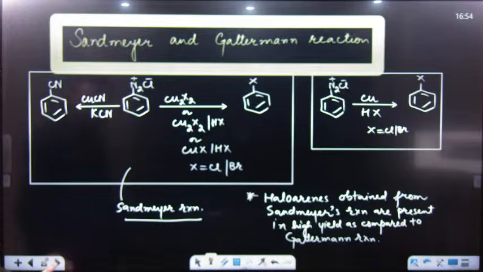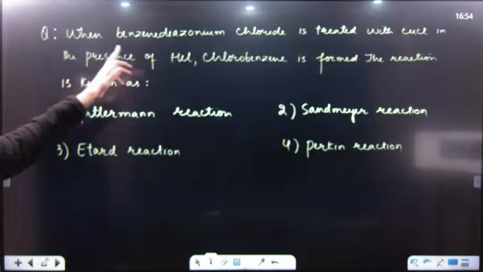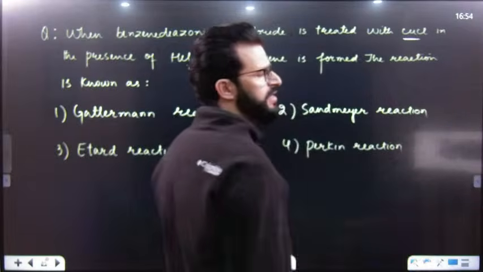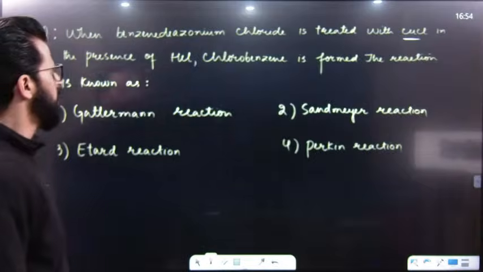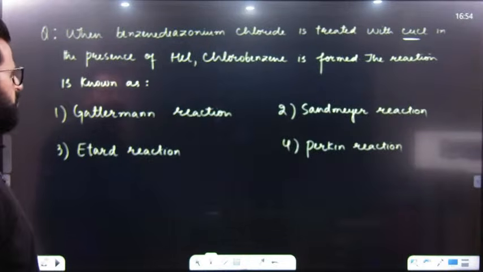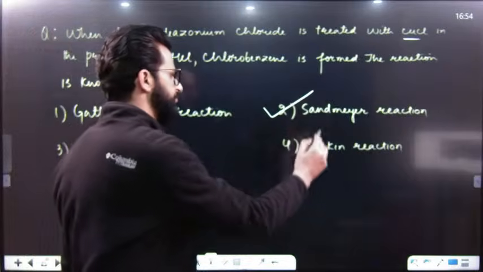After that, let us have a few questions on these two reactions. When benzene diazonium chloride is treated with Cu positive in presence of HCl, chlorobenzene is formed. Whenever the reaction takes place by cuprous ion, the reaction is Sandmeyer reaction.